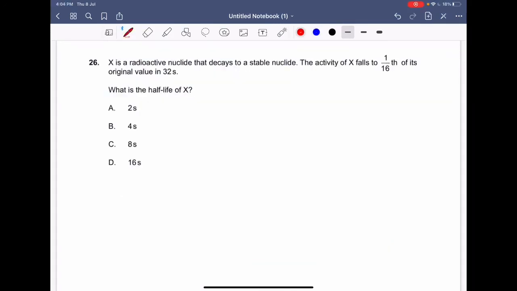Proceeding on to the next question, that is your question number 26. X is a radioactive nuclide that decays to a stable nuclide. The activity of X falls to 1/16th of its original value in 32 seconds. So we know that activity at a time t is equal to activity at the initial instant times e to the power minus lambda t. So I can write that A at a time t is equal to A naught times e to the power minus lambda t.